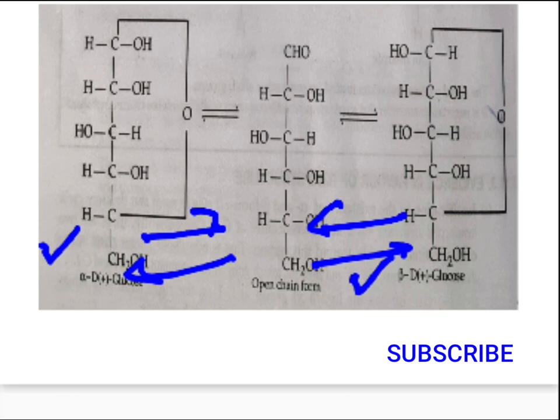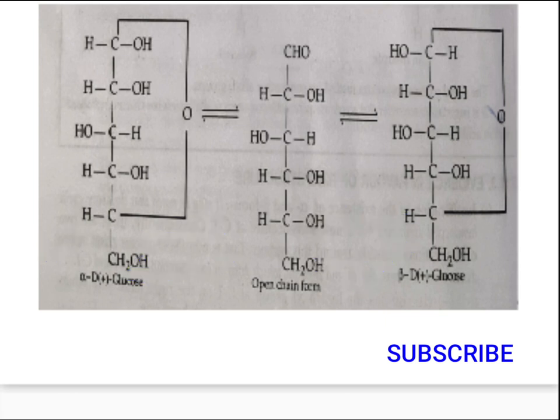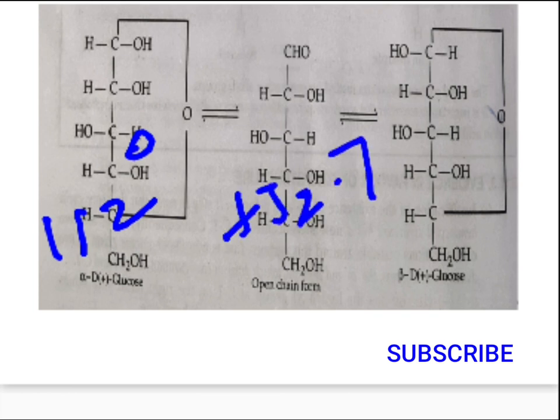You can prove that by considering the specific rotation of an aqueous solution of alpha D plus glucose as well as beta D glucose. Alpha D glucose has a specific rotation of plus 112 degrees initially, which gradually falls to plus 52.7 degrees.